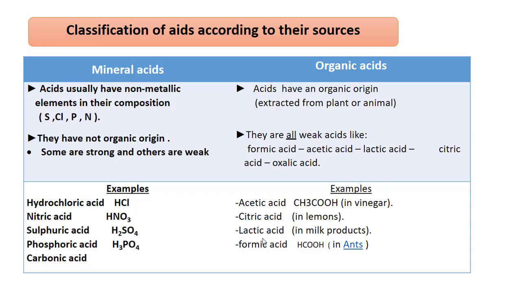Organic acids have an organic origin. That means they are extracted from plants or animals, just like acetic acid, found in vinegar, citric acid, found in lemon, lactic acid, found in milk, formic acid in ants.